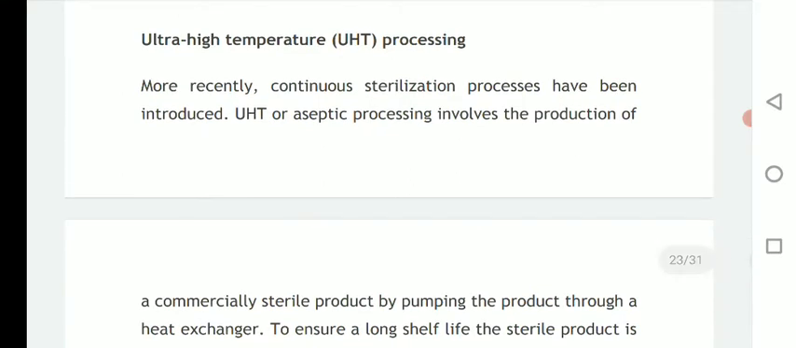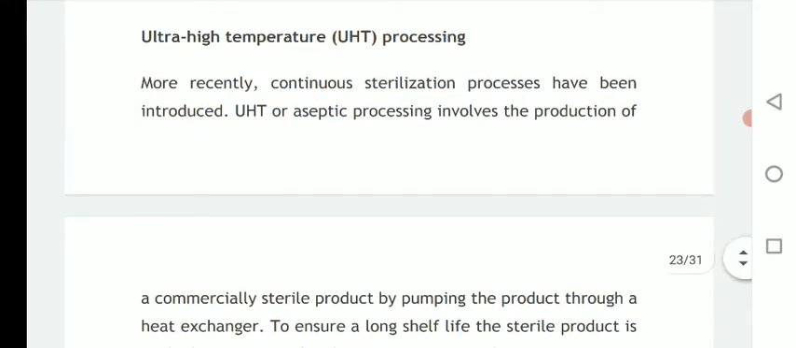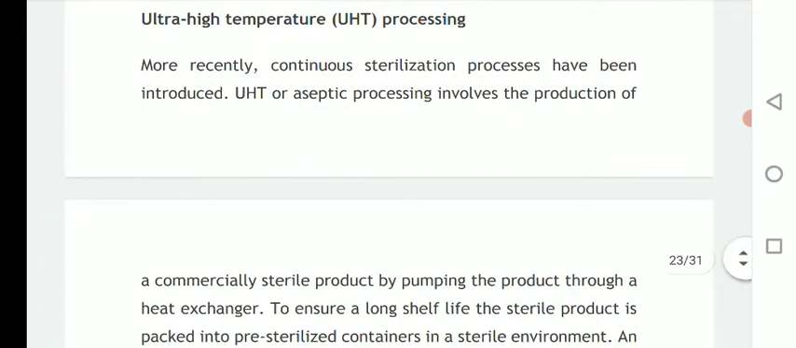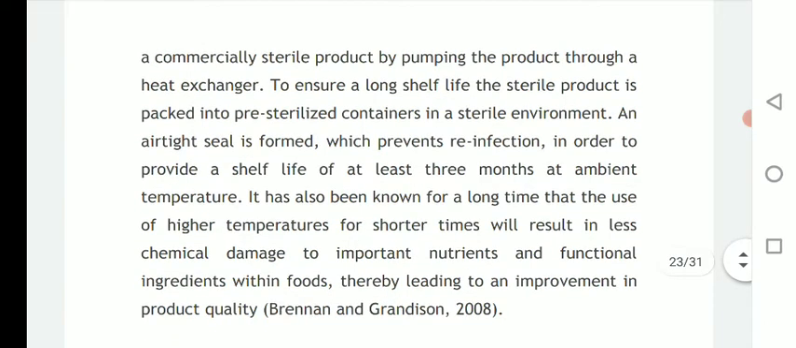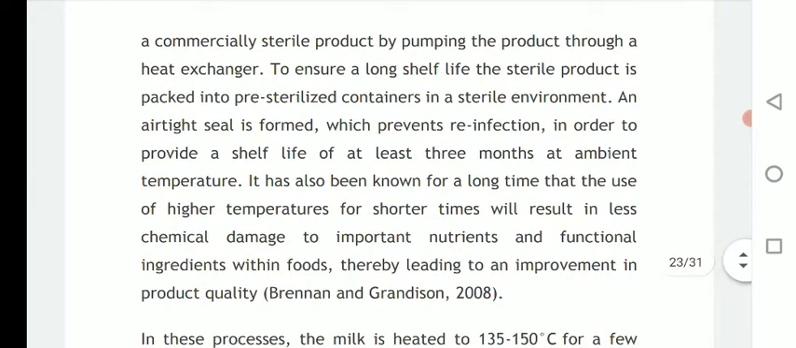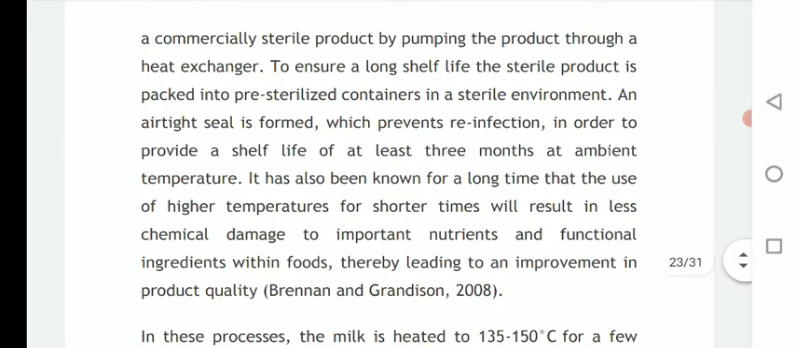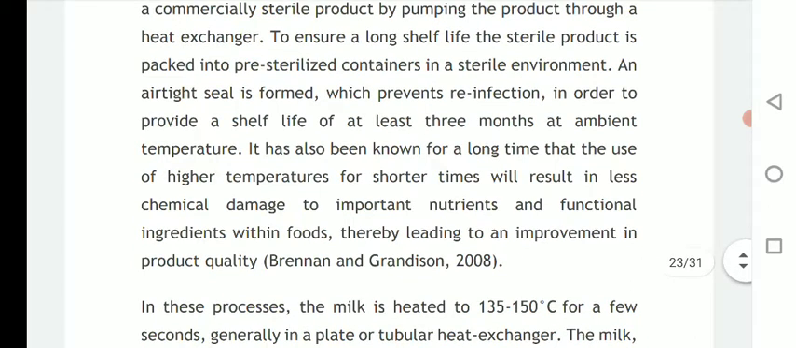So more recently a continuous sterilization process has been introduced, and this is termed ultra high temperature processing. UHT or aseptic processing involves the production of a commercially sterile product by pumping the product through a heat exchanger. To ensure a long shelf life, the sterile product is packed into pre-sterilized containers in a sterile environment, and an airtight seal is formed which prevents reinfection in order to provide a shelf life of at least 3 months at ambient temperature.